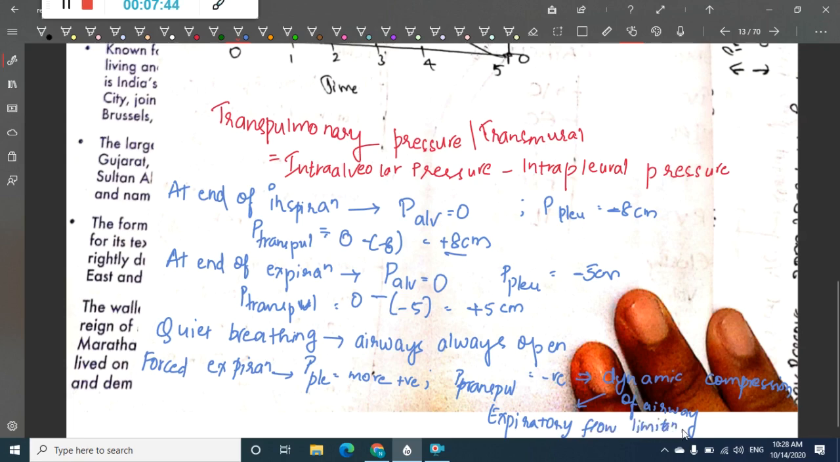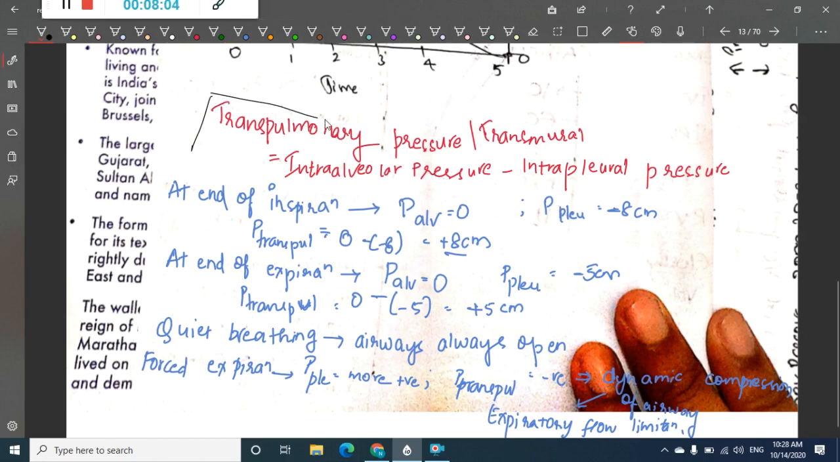That is, beyond a certain limit, increased expiratory force did not produce any increase in flow. So this is about the transpulmonary pressure. This topic I missed in the last class, so I just tried to explain it.